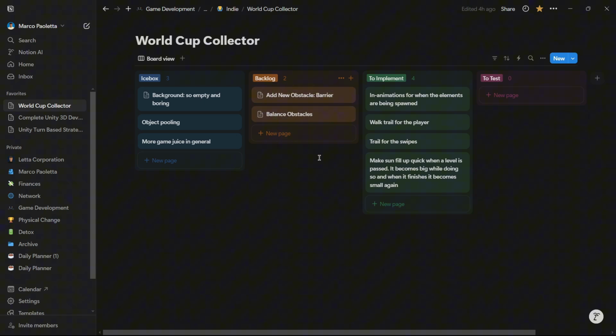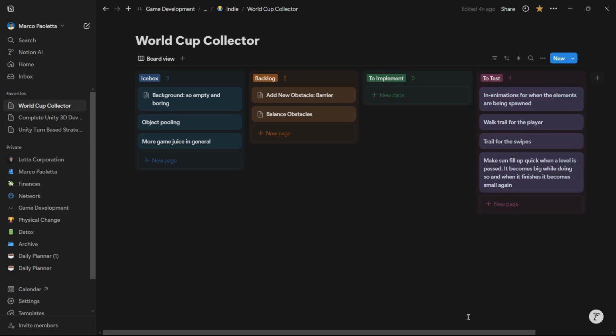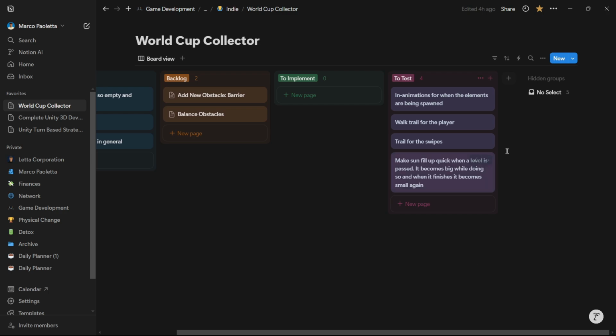Then backlog are things that I do want to implement, but I am currently focusing on other stuff. For example, here I am focusing currently on these 4 features, so I'm currently working on this. When I finish them, I will move them to test, and when everything is tested and nicely working, I will just put them in the notes section group.